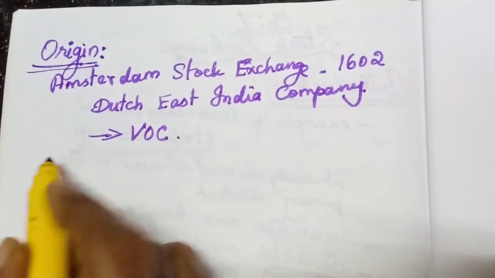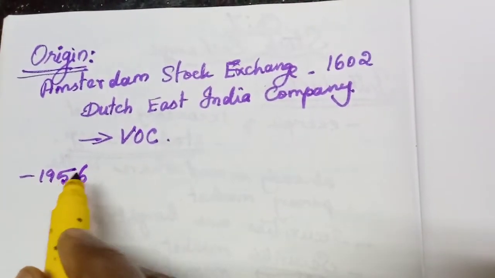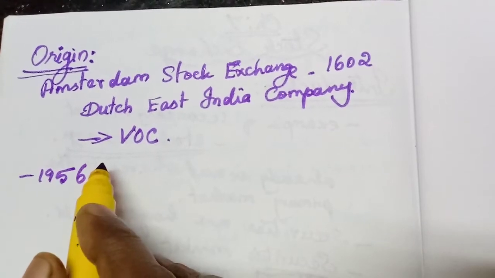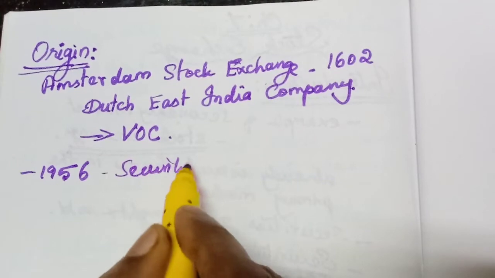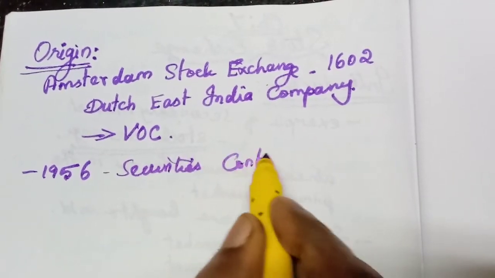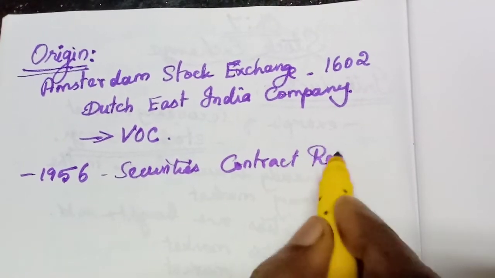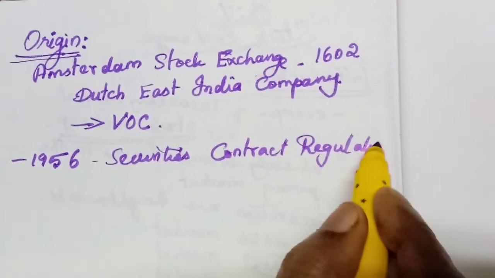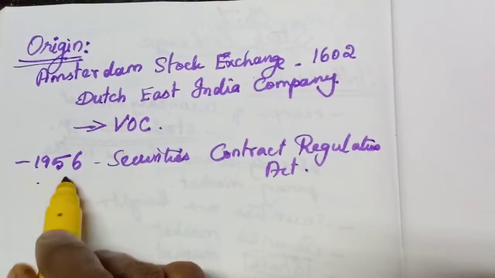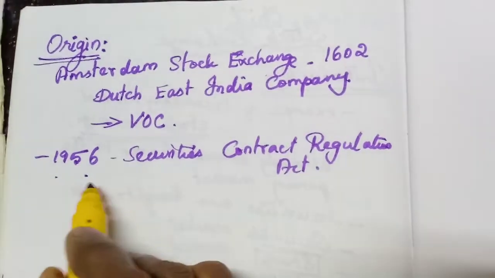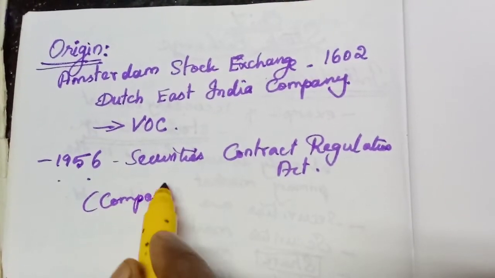In India, we started in 1956. It was registered under the Securities Contract Regulation Act, 1956, after our independence. In this year the Companies Act also was passed, the old Companies Act.